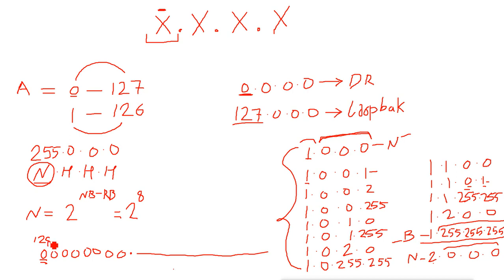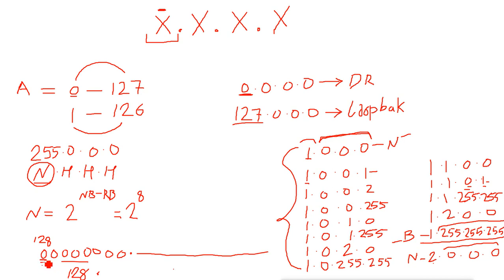Now that means what? In your first part you have to write 128. That means you have to write it like 128 dot. Now when you write 128 in the first part, it will go out of the class, because our class A is going from 0 to 127. So we can't write 128 here, and that is the reason the first bit will never be on. All these bits can be on or off, but the first bit will never get on. It will always remain 0.